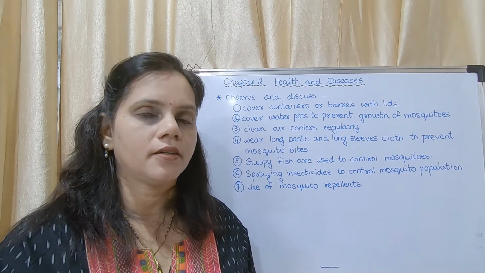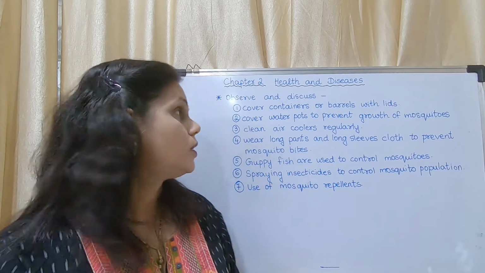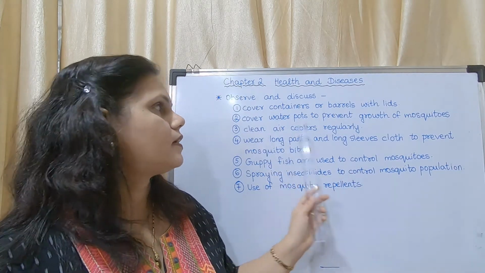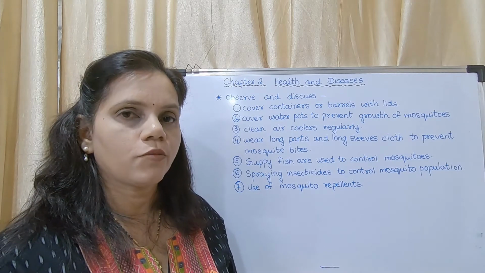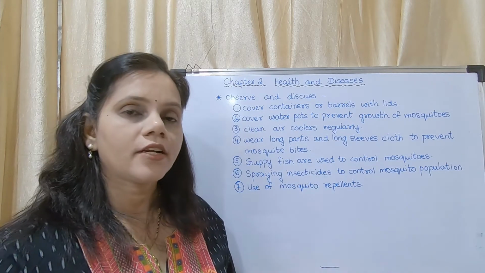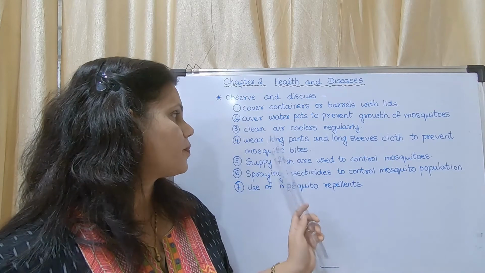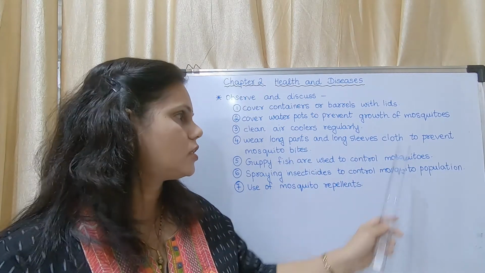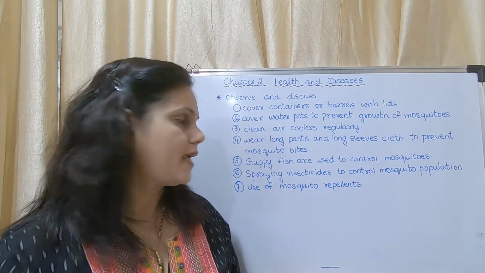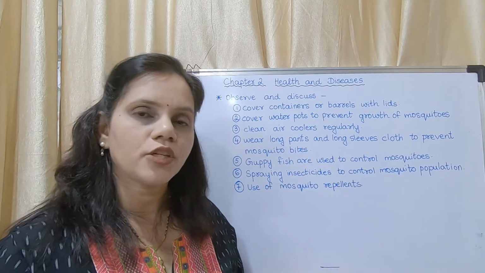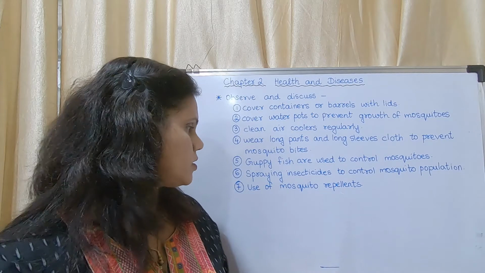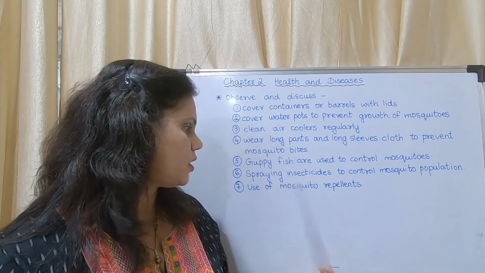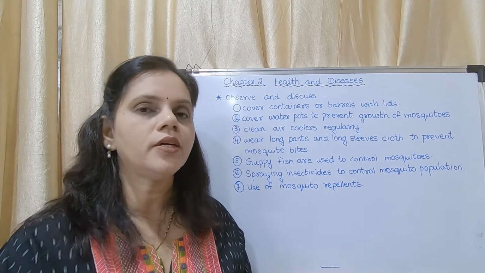Okay, so what are the methods to prevent dengue? The first is cover containers or barrels with lids. Cover water pots to prevent growth of mosquitoes. Clean air coolers regularly. Wear long pants and long sleeves cloth to prevent mosquito bites. Guppy fish are used to control mosquitoes. Spraying insecticides to control mosquito population, and use of mosquito repellents.